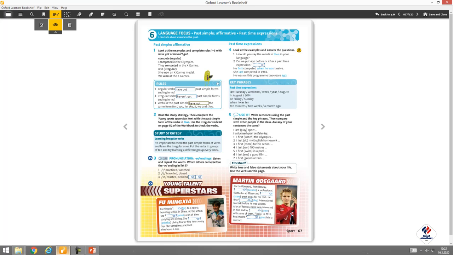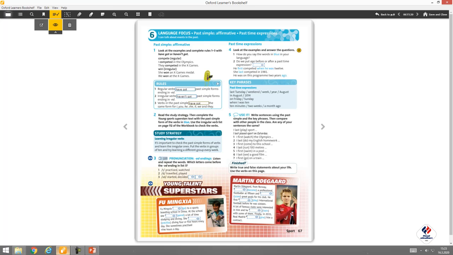Okay, now please look at practice 3. We have 2 short texts here, and I want you to fill in the blanks with the verb 2 forms of the verbs depending on if they are regular or irregular. I'm giving you some time.